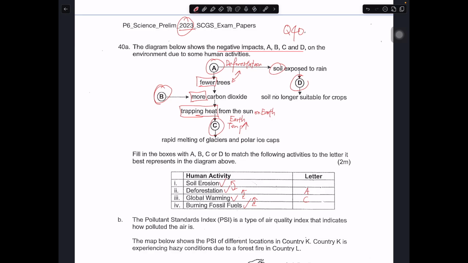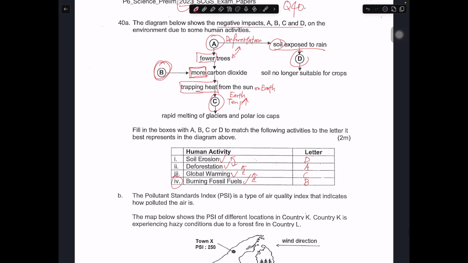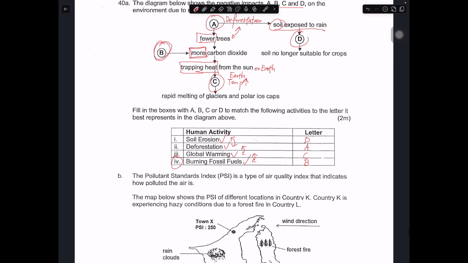Then in this case, B, right, what kind of activity will lead to more carbon dioxide in the air? Burning of fossil fuel. So this is B. Okay, then last, soil exposed to rain, then you will have soil erosion. So the answer is D, A, C, B. Okay, so over here, we are more or less done with this part.